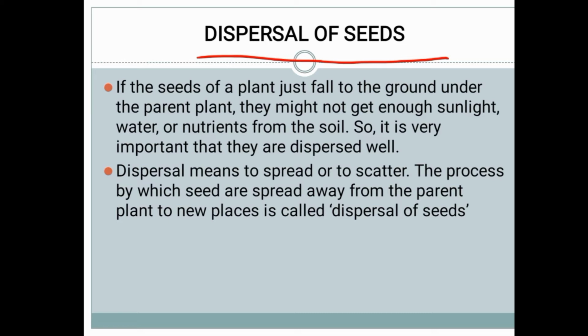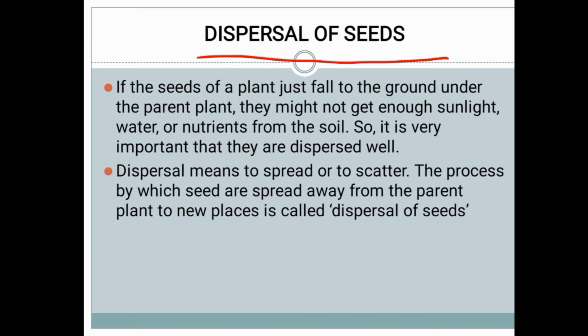It will spread on the ground. So it will scatter, meaning it will fall on the ground and scatter to different places. The process by which the seeds are spread away from the parent plant to new places is called dispersal of seeds. It spreads away from the parent plant and falls into new places, which is called dispersal of seeds.